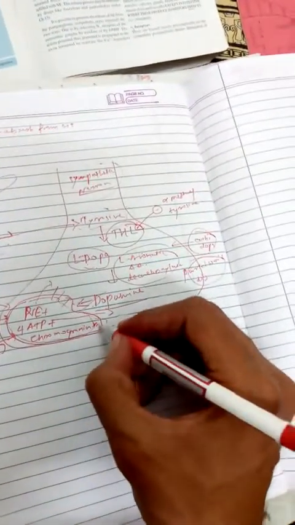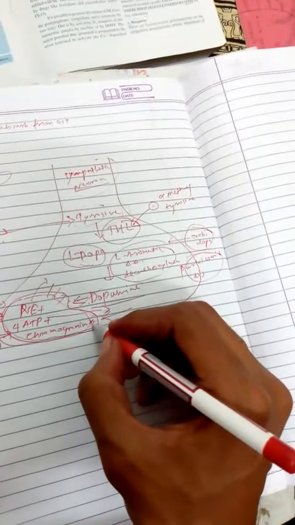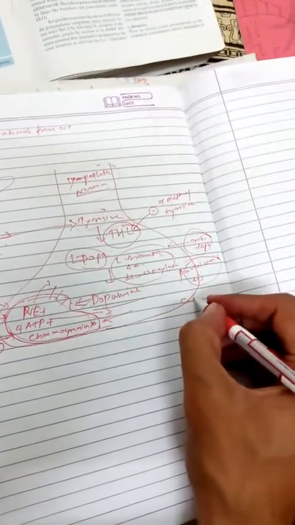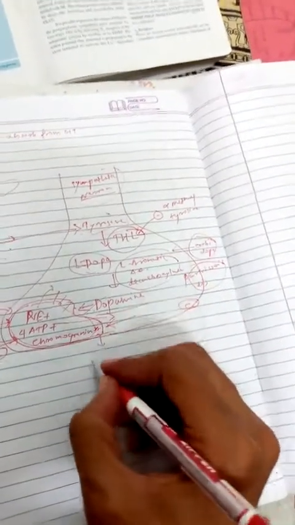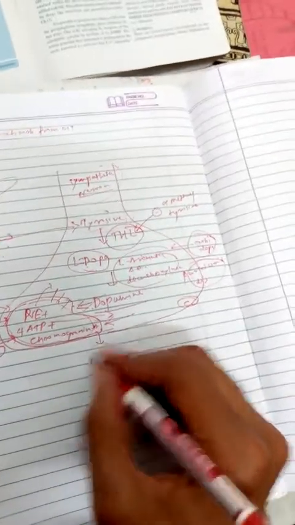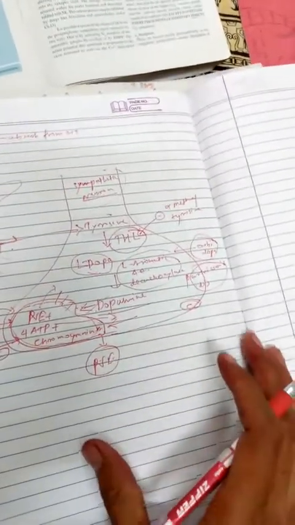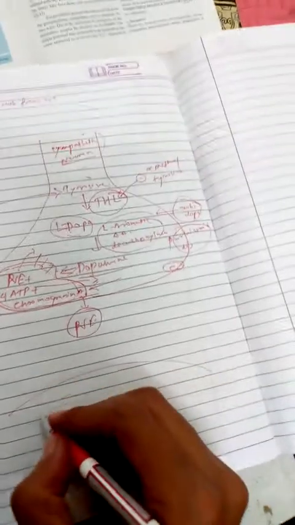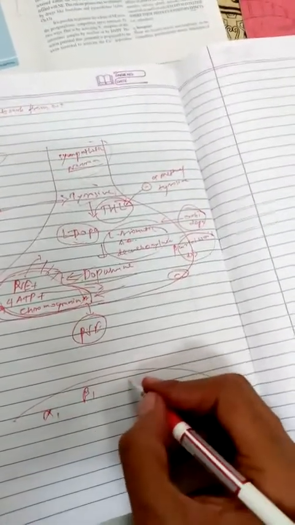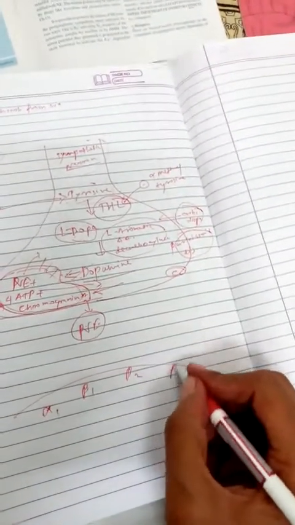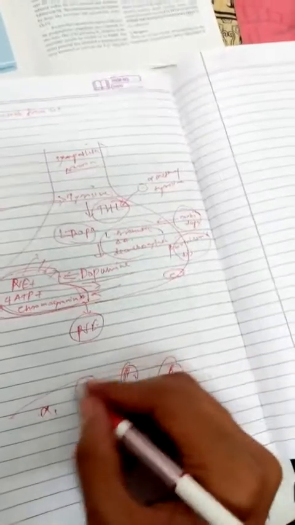With the calcium influx through the calcium channels, there will be a release of norepinephrine into the synaptic cleft, and the response will be on the alpha 1, beta 1 and beta 3 receptors.